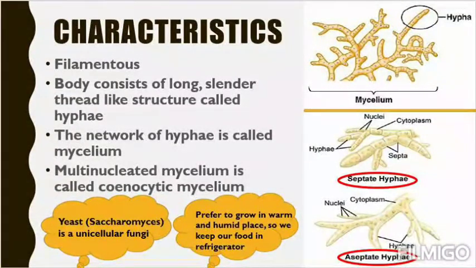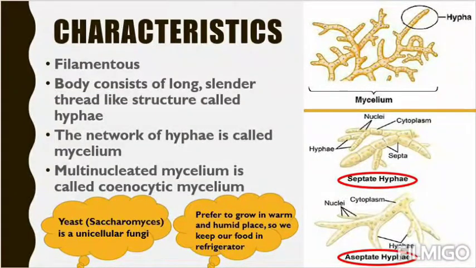Next, they prefer to grow in warm and humid places, so we keep our food in the refrigerator. See, fungi can easily grow in warm and humid places. If you keep sweaty clothes inside the cupboard, after 2 days we can feel that there will be small fungal particles. Why?